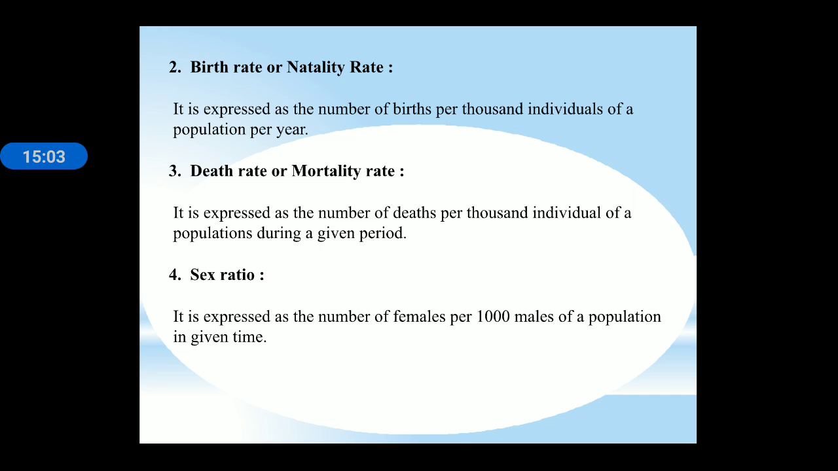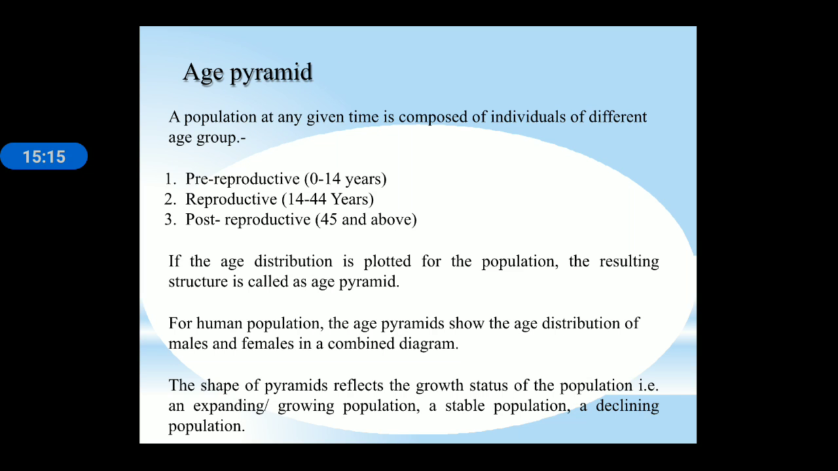Next, birth rate is the number of births per thousand individuals. Death rate is expressed as the number of deaths per thousand individuals. Sex ratio is the number of females per thousand males. Next is age pyramid. An age pyramid is developed taking three parameters into consideration: pre-reproductive, reproductive, and post-reproductive age. Pre-reproductive age is 0 to 14 years, reproductive age is 14 to 44 years, and post-reproductive age is 45 and above. If the age distribution is plotted for the population, the resulting structure is called an age pyramid.